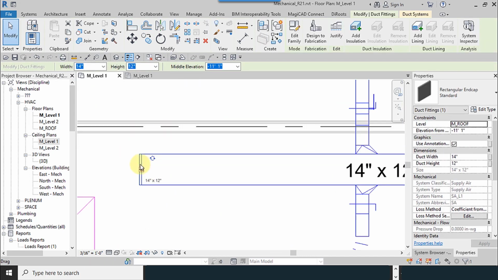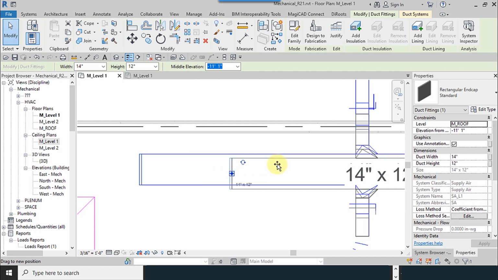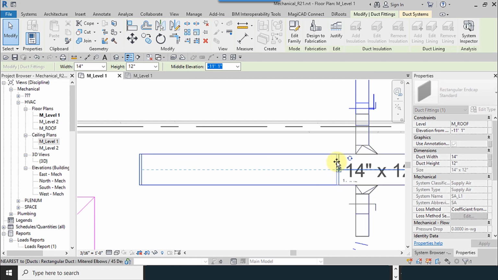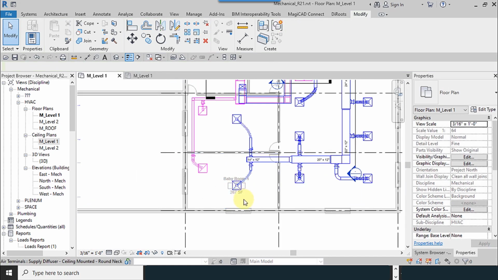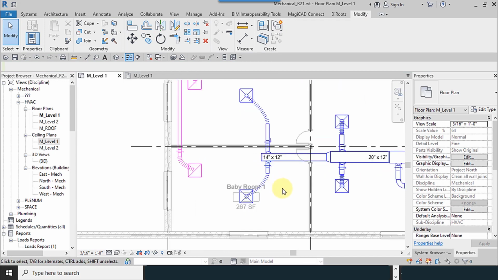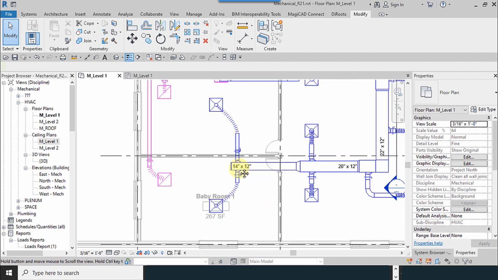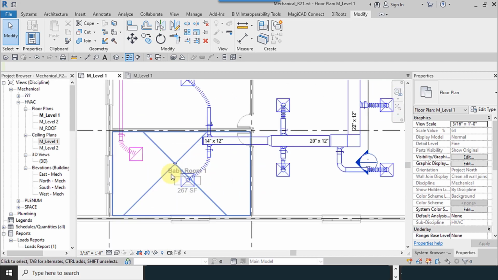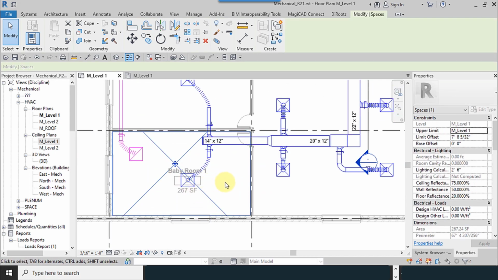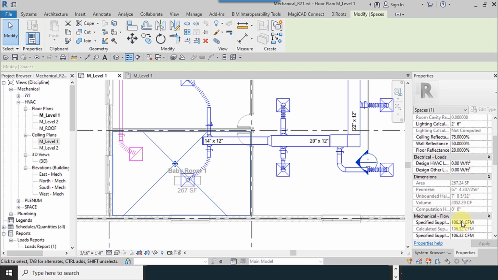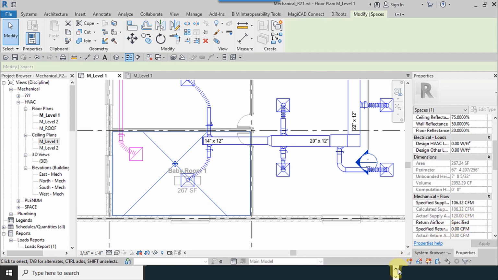Now the length of our duct is much smaller. That is economics approach. It's better to decrease the prices.